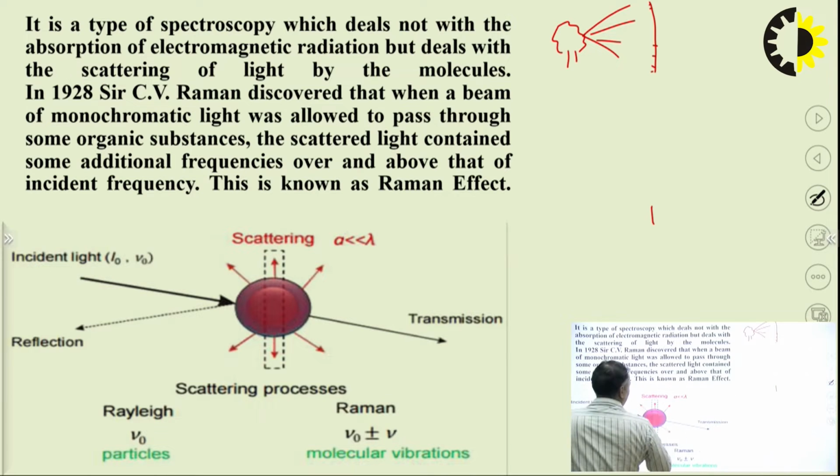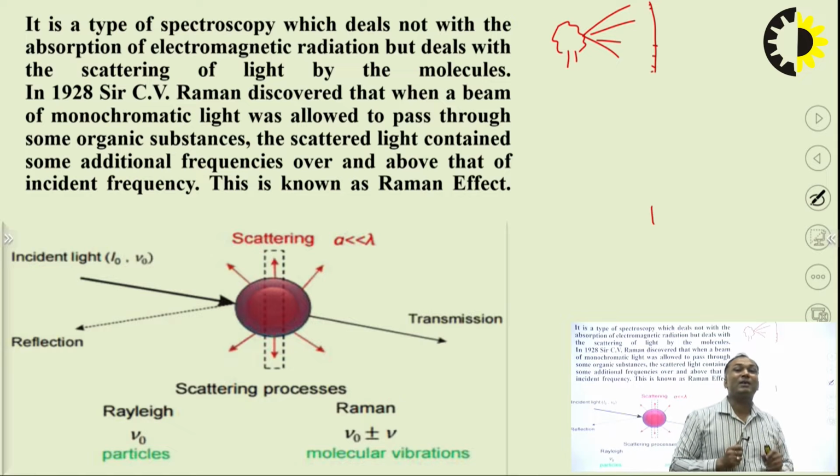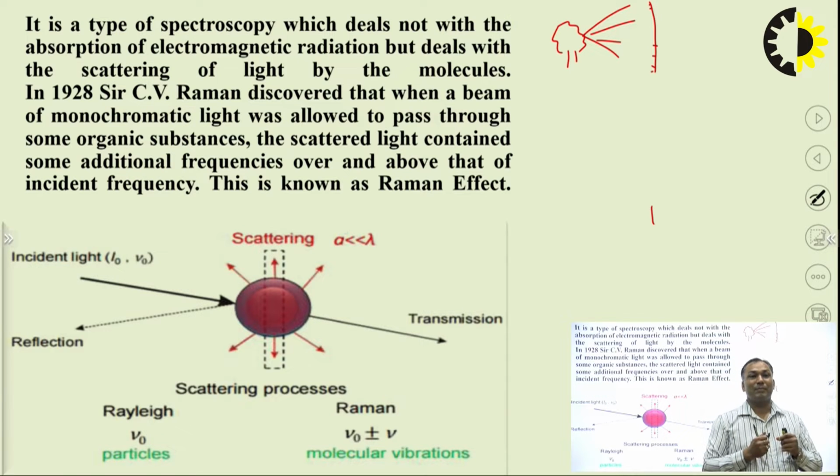This is the incident light, this is the transmitted light. Some light gets scattered. So this is basically scattering, and due to this scattering, the color of the sky we see is sometimes blue, sometimes red, sometimes orange. So this is due to scattering.